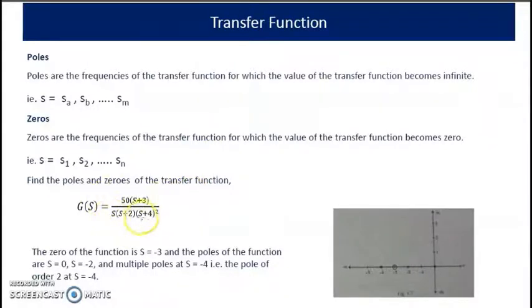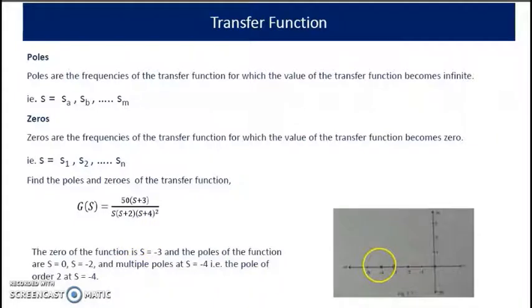Just for an example, the transfer function is given by this expression here. The zero of the transfer function is s equal to -3 and the poles are 0, -2, -4. But here there are multiple poles: at s equal to -4, there is a pole of order 2.